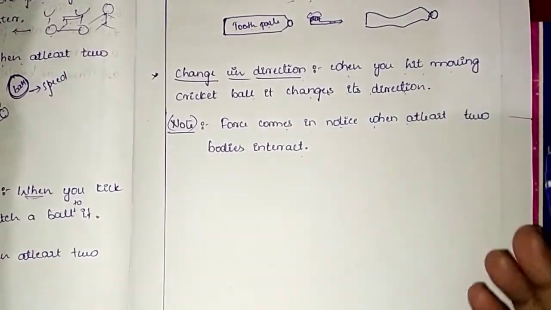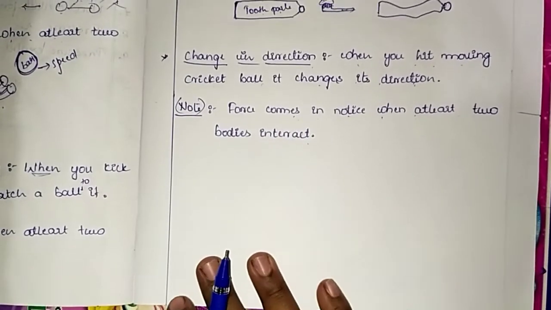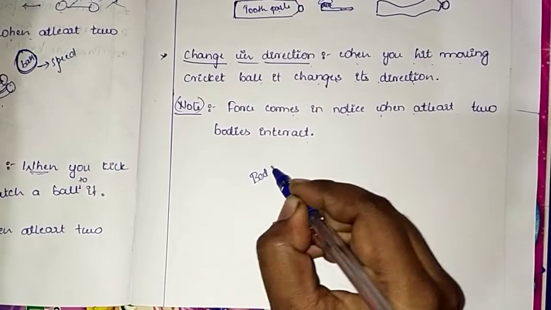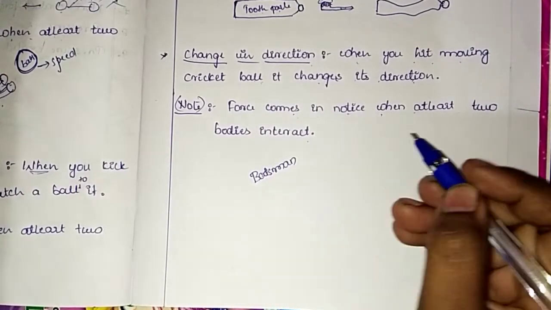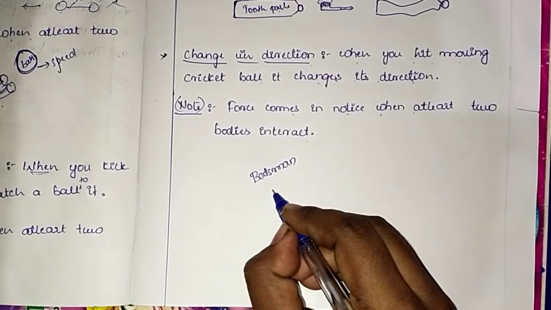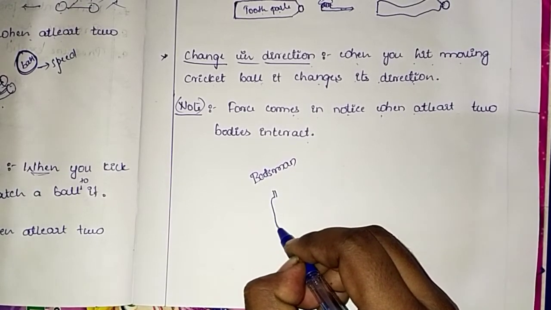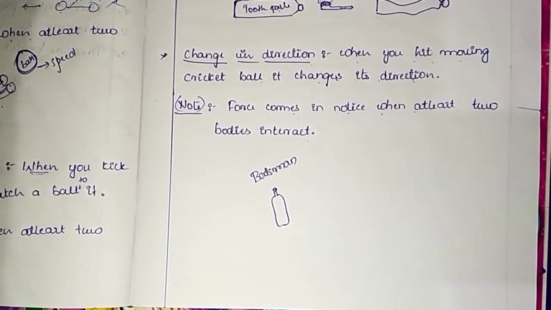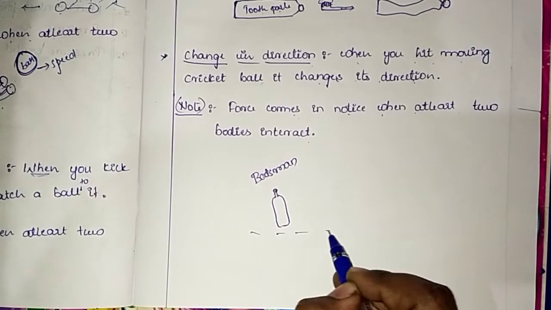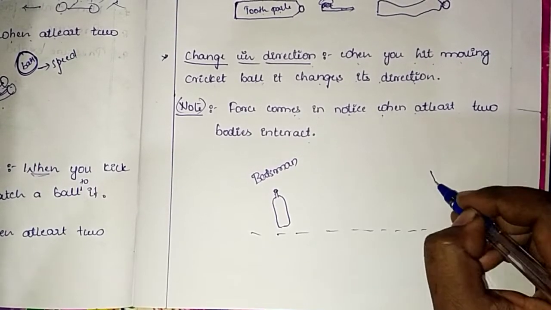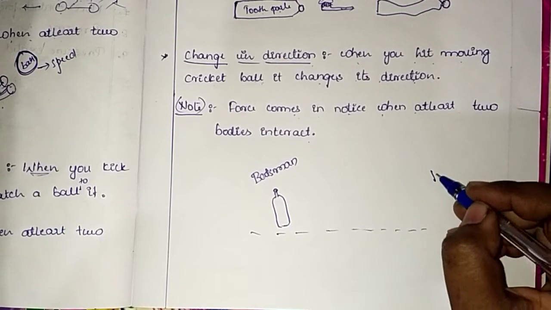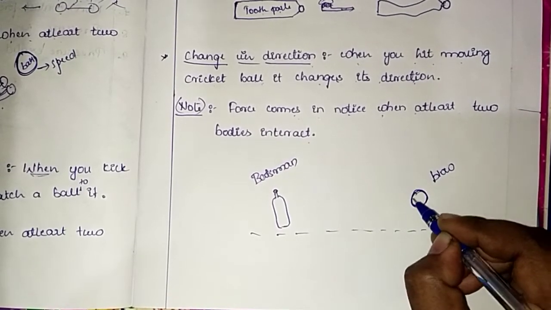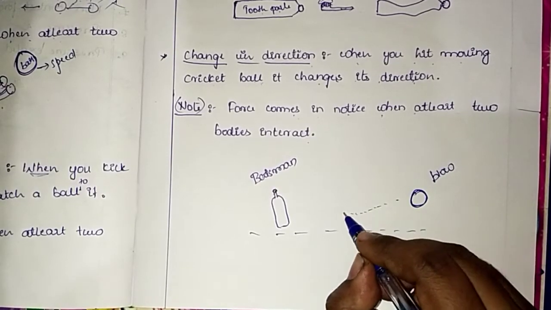Say for example, I'll take it here, a batsman will be there, batsman with bat, holding the bat. So here the cricket pitch will be here. What does the other person do? He bowls. When he bowls the ball, it comes over here.